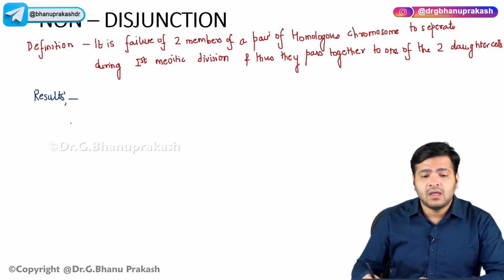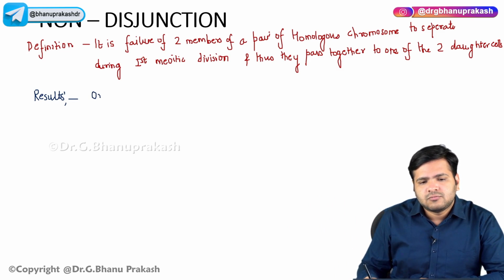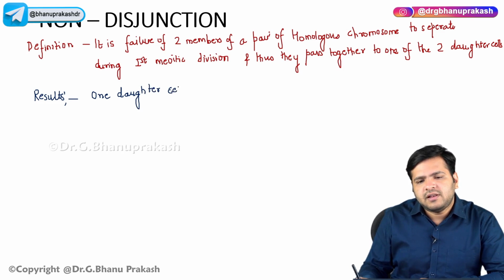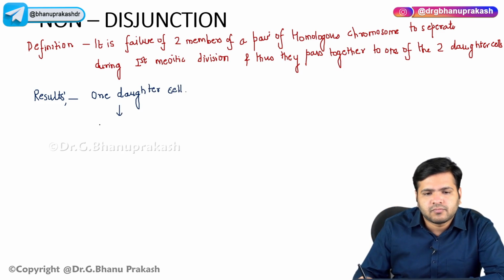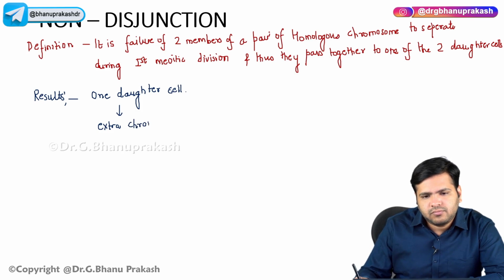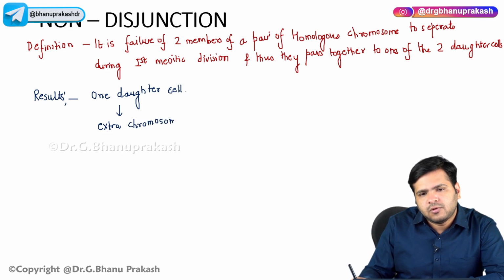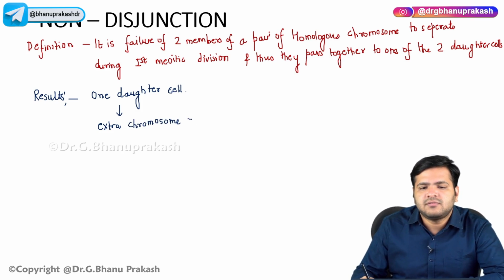So what will happen? One daughter cell will have an extra chromosome, that is 24,